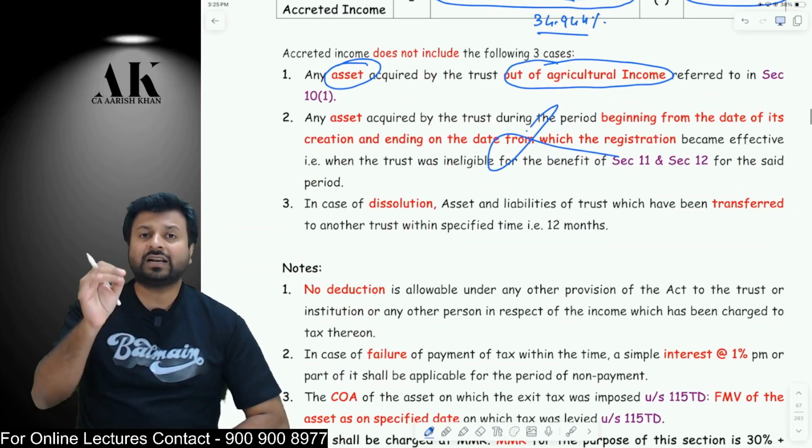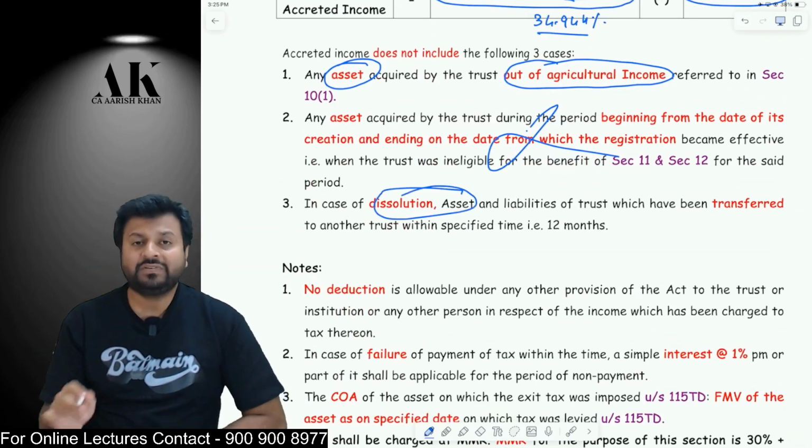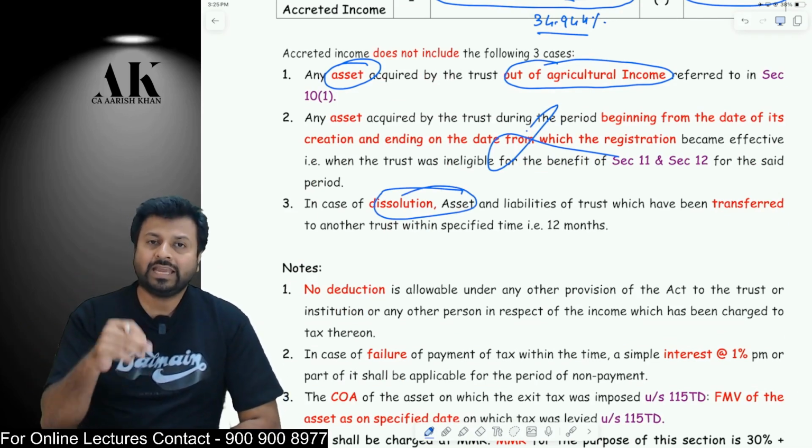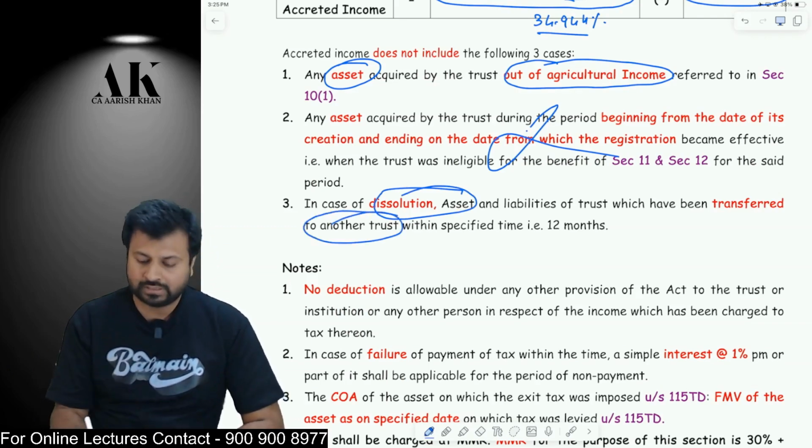Third one, if the trust is dissolved and they have transferred the asset to another charitable trust within 12 months.